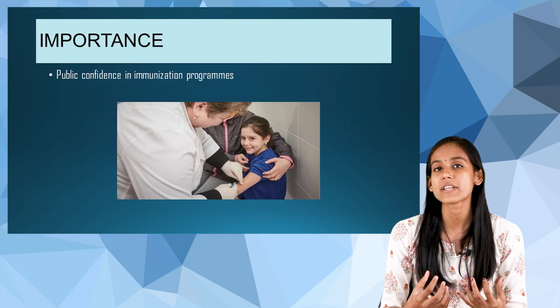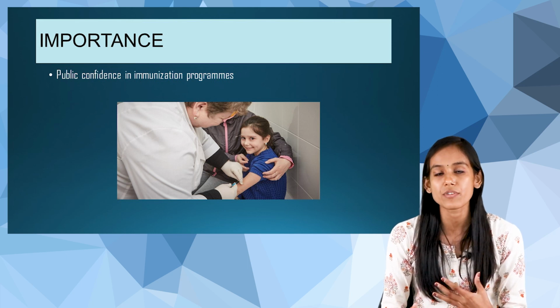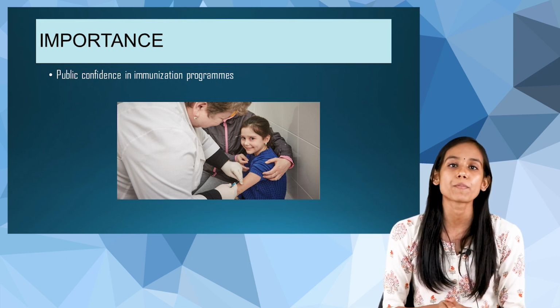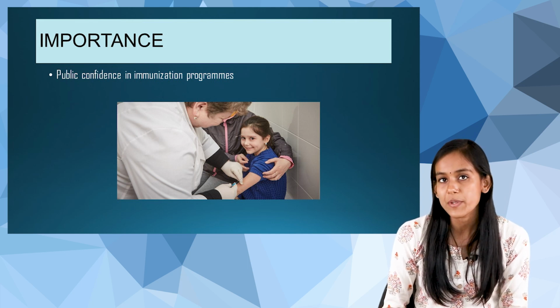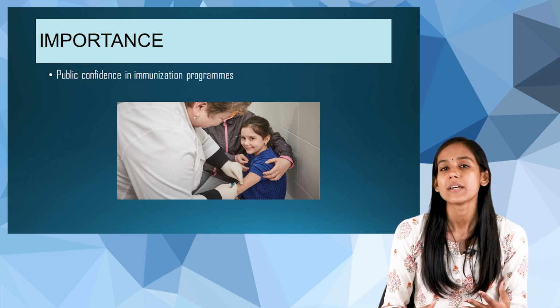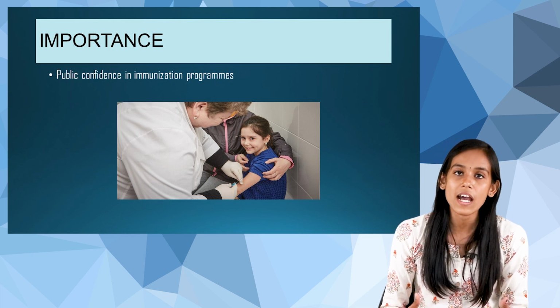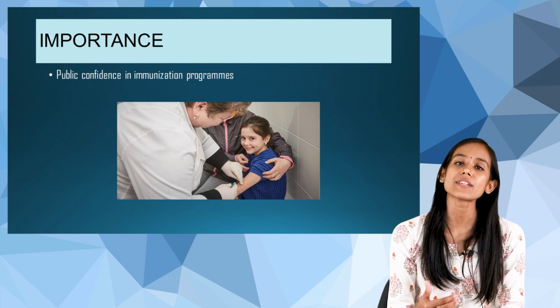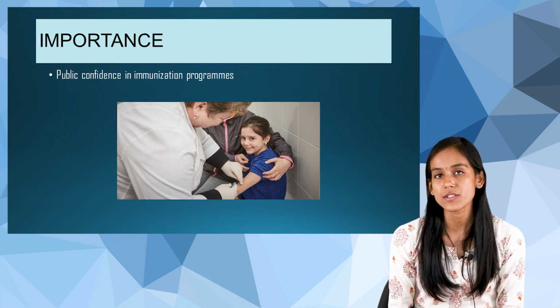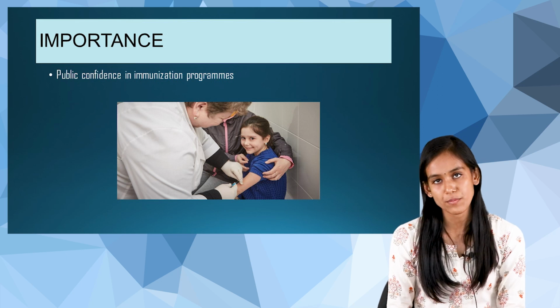If we can gain the public's confidence in the immunization program, if we follow the proper cold chain process, then definitely vaccines are going to be effective, and people would start realizing how it can help them. So that is why it is important to follow the cold chain process.